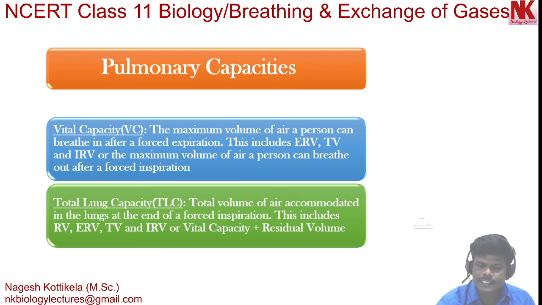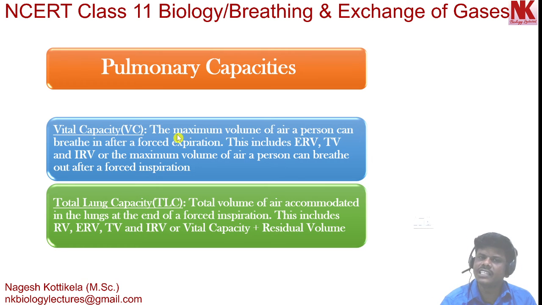Moving to the next, vital capacity, in short VC. This is the maximum volume of air a person can breathe in after a forced expiration. I repeat this once again.